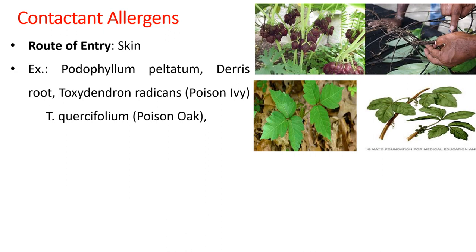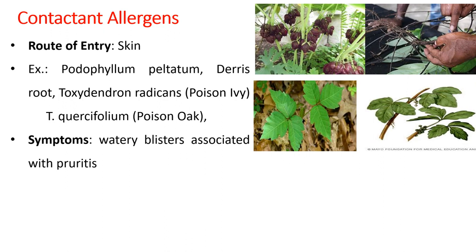Podophyllum, as we all know, is usually used for the treatment of warts and moles, so it is applied on warts and moles. The applied area can take in a certain amount of paclitaxel, and certain hypersensitive individuals can be allergic to that.